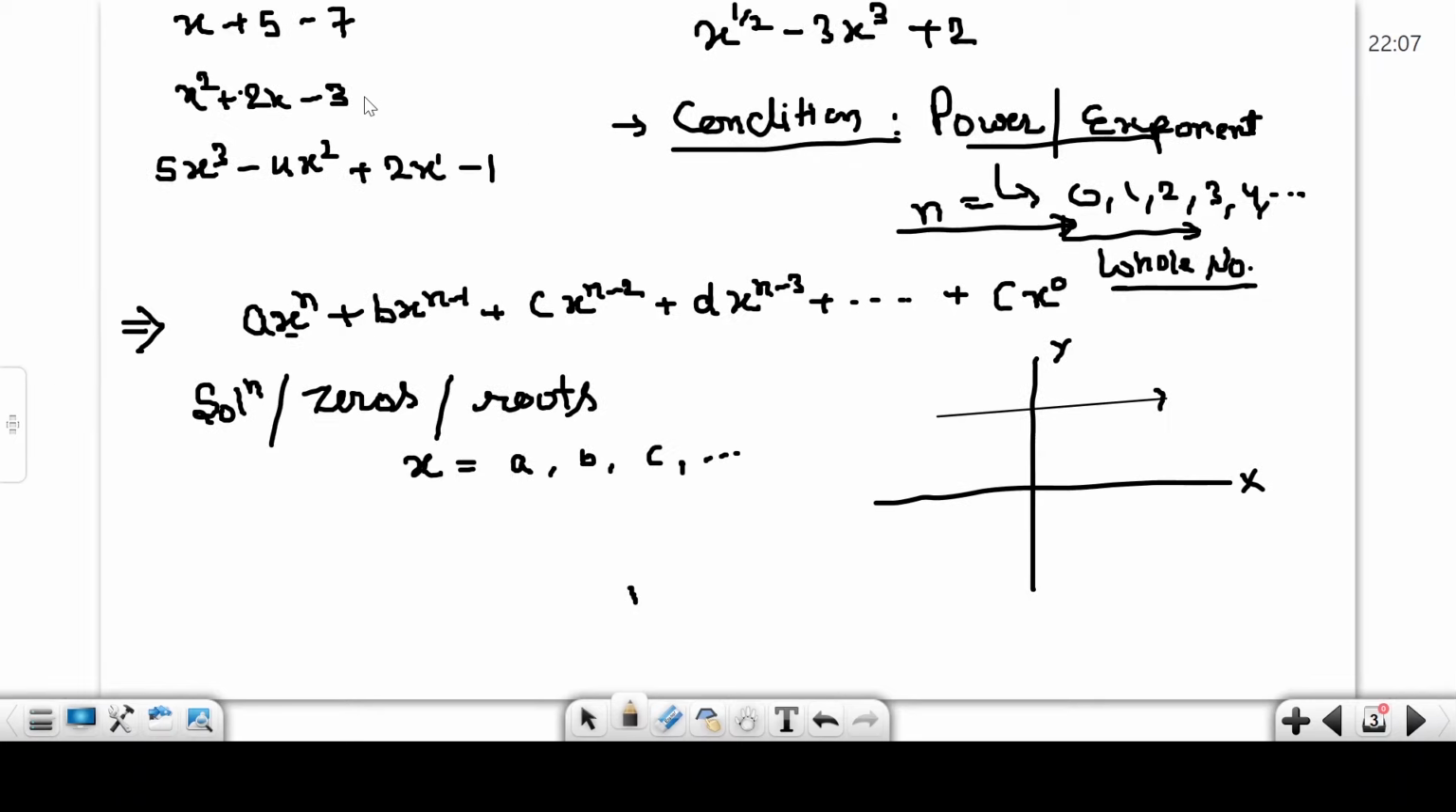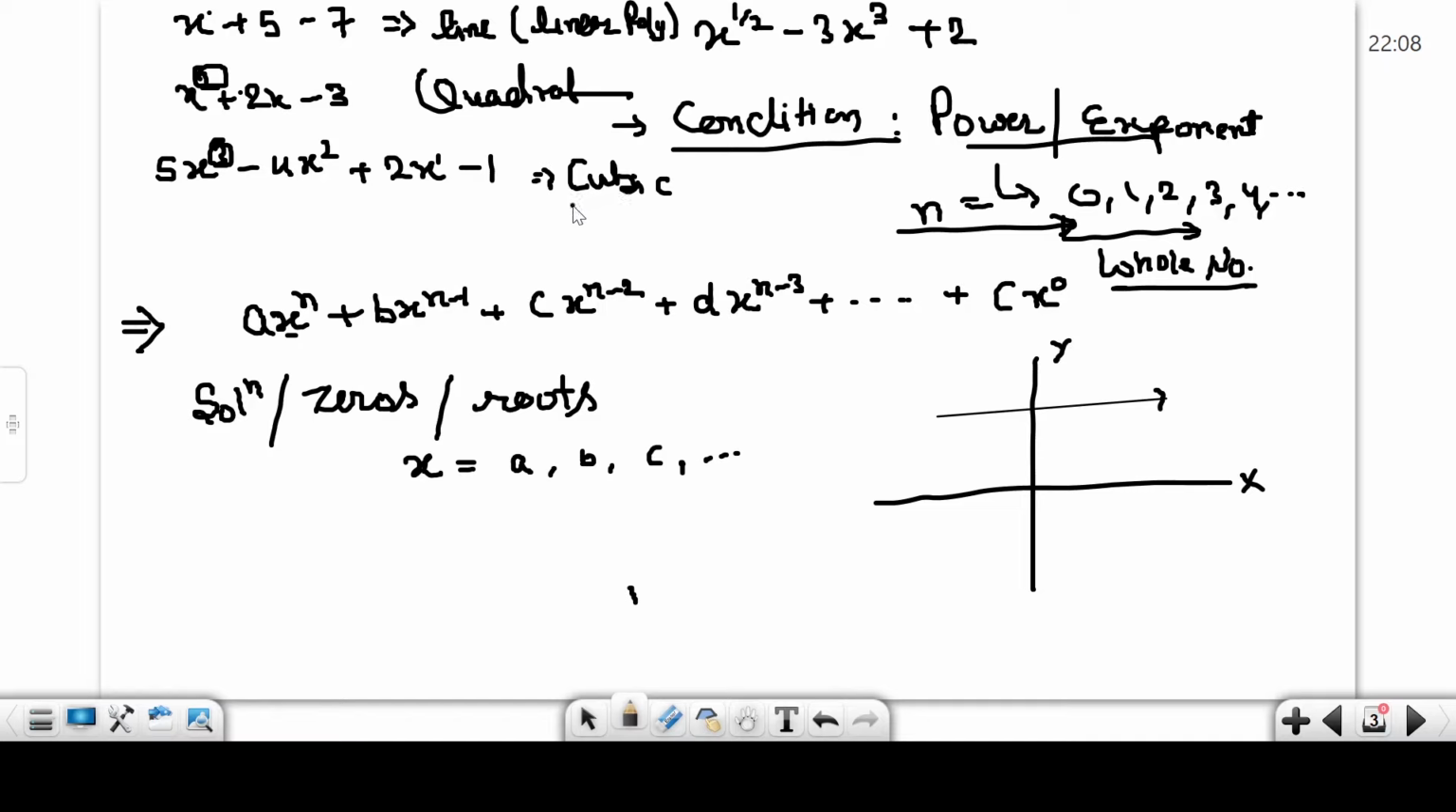What happened here? X power is 1. Okay, power 1 represents a line, a linear equation, a linear polynomial. If the highest power is 2, what type of polynomial? Quadratic polynomial. If the highest power is 3, what type of polynomial? Cubic polynomial. Okay, I hope you understand.